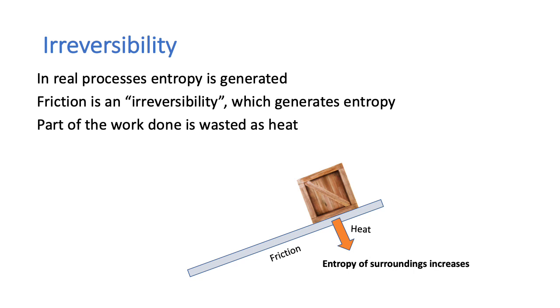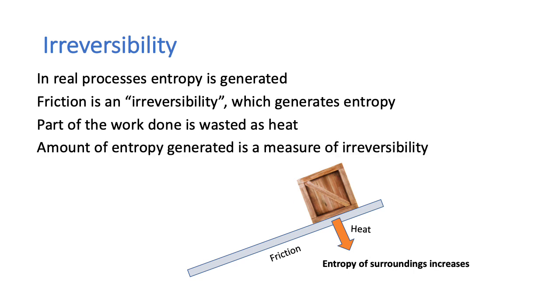Part of the work done was wasted as heat. Now, the amount of entropy generated is a measure of the irreversibility. If we went back and polished that ramp and reduced the friction, then the amount of entropy which was generated would also be reduced.